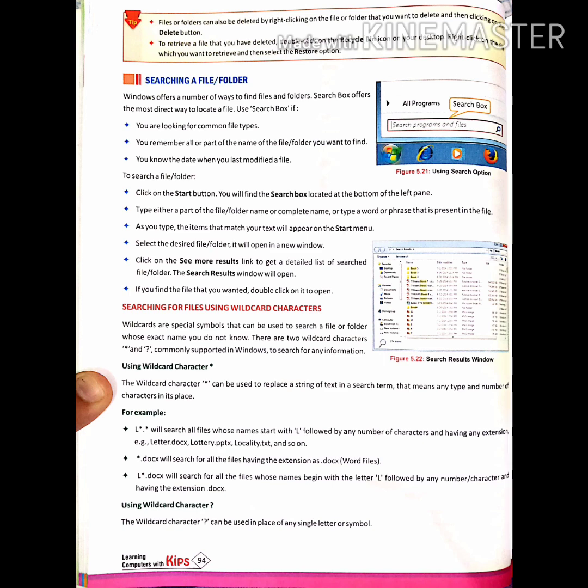For example, L asterisk will search all files whose names start with L followed by any number of characters and having any extension. For example, letter.docx, lottery.ppt. That means if we are mentioning asterisk, it means that it will stand for any number of characters. For example, L asterisk dot asterisk shows that the file name will start with L, and after L any letters can come.